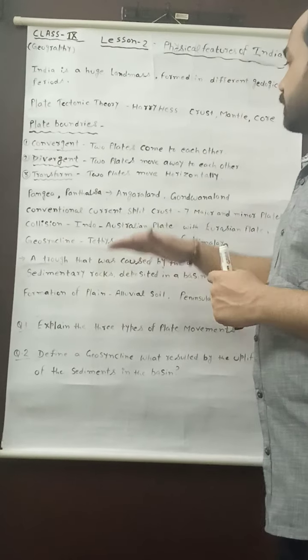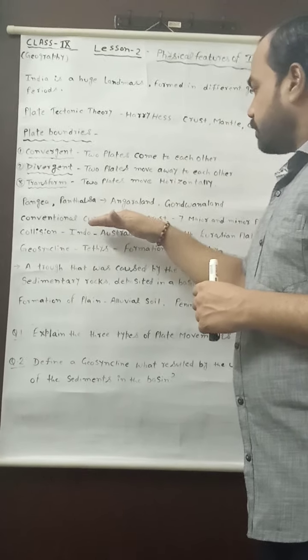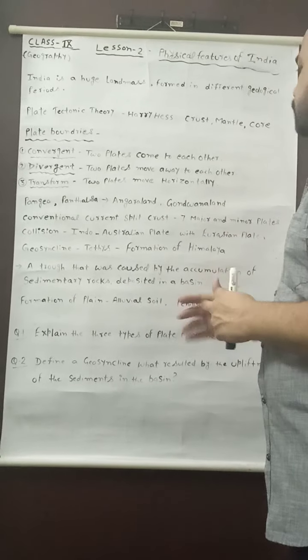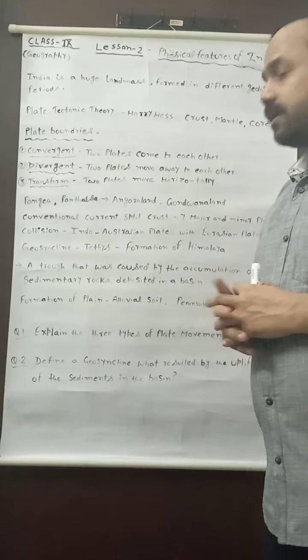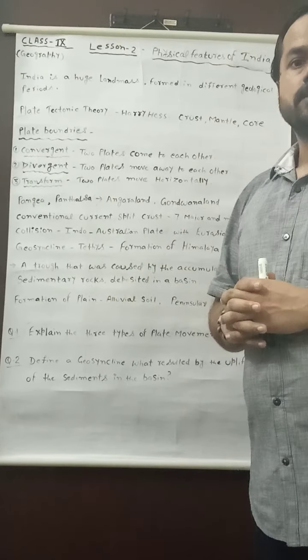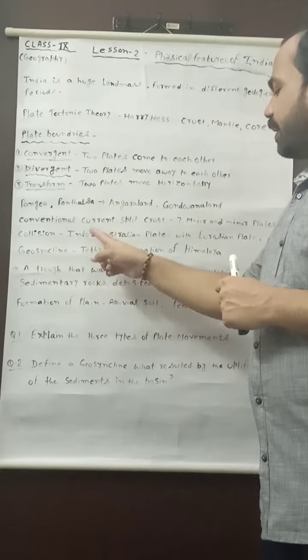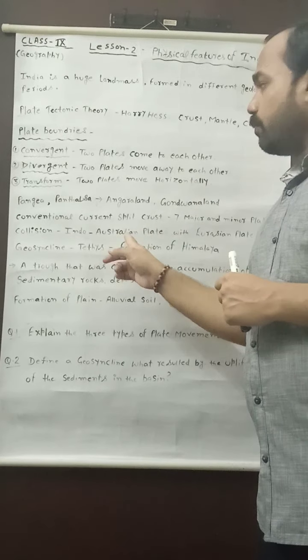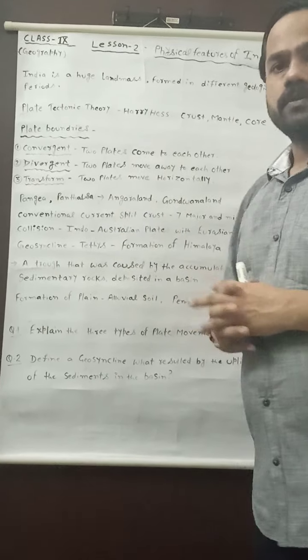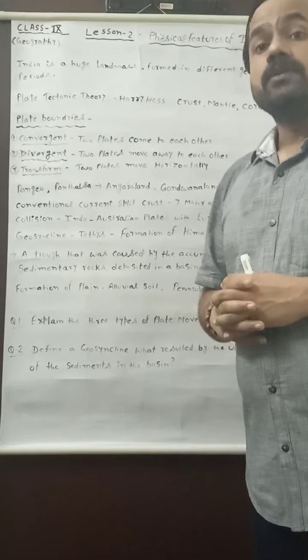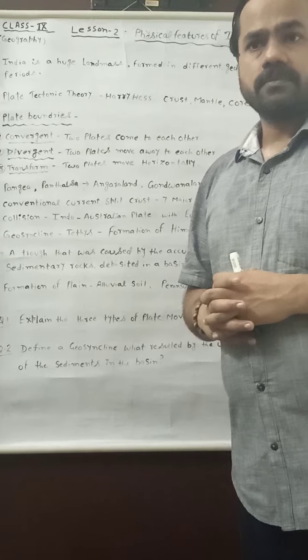Due to the split of the crust, when the 7 major and minor plates were formed, then from the southern side, a plate known as the Indo-Australian plate moved towards the north, and in the north there was a Eurasian plate,